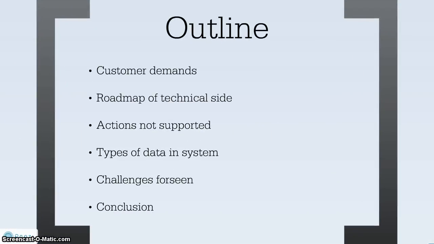In this meeting, I am going to outline the customer demands, the different steps we're going to take to implement this project, actions that we will not support, types of data that will be in the system, and by the system, I'm referring to the website itself, challenges that I foresee, and finally, we're going to conclude this presentation with an outline of what we've done so far.